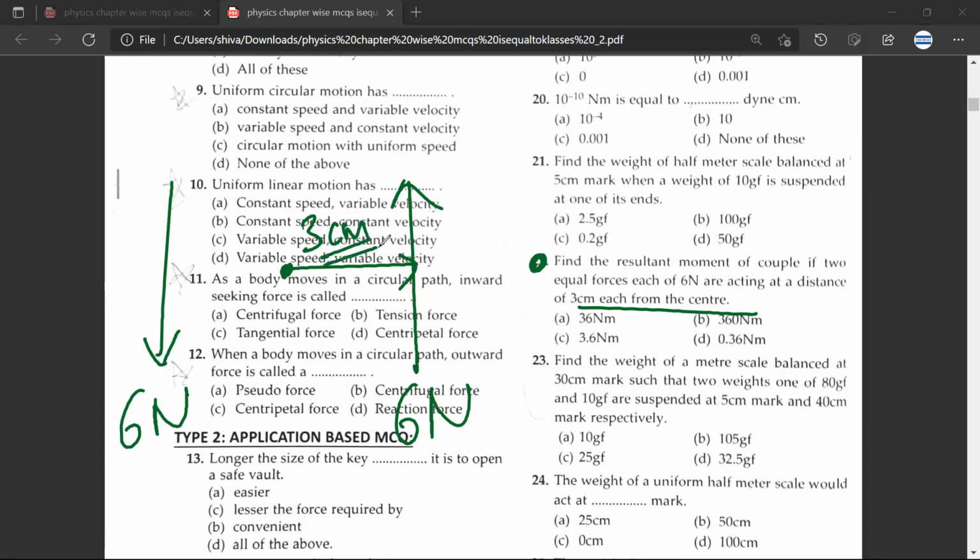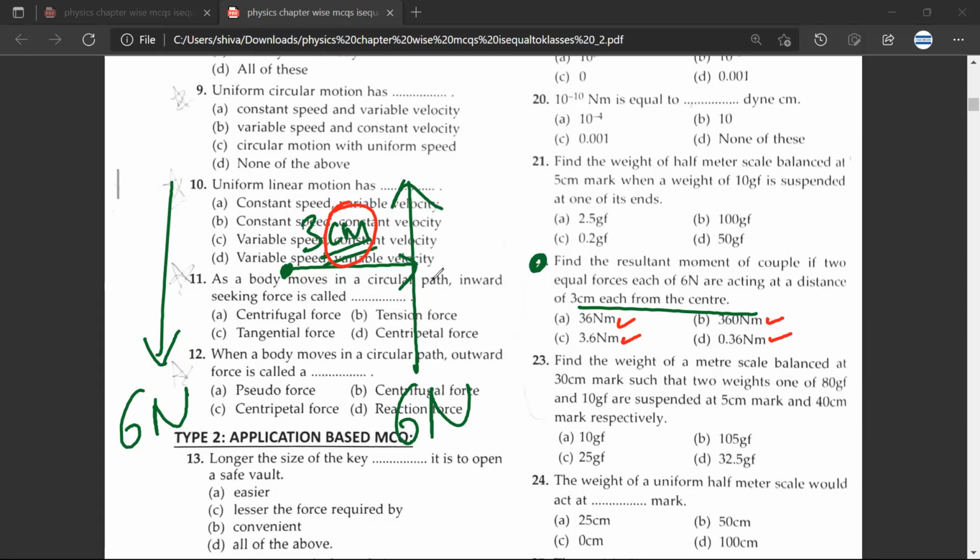So it would be 6 into 3 plus 6 into 3. Yeah, that is another way of putting it. But what you need to remember is that this is in centimeter. And if you see the answers, they are in meters. Can you see that? Yes, sir. So we have to convert it.